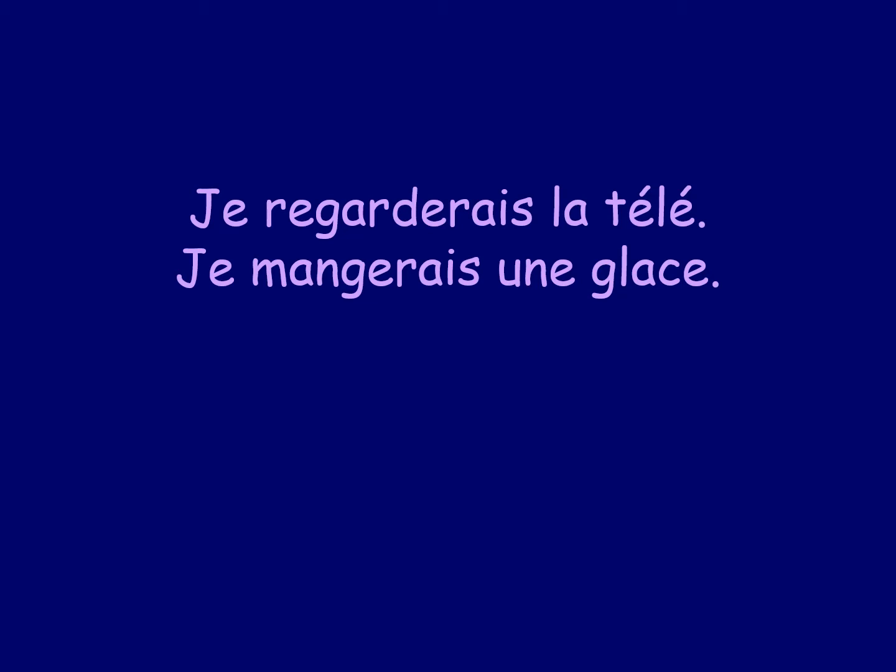So again, we can have a stop for a minute and have a think about how I've formed those sentences. The verb, the second word, how is that being formed? Je regarderai la télé is I would watch telly. Je mangerai une glace, I would eat an ice cream. So what we hopefully have spotted here is that it's very similar to the future tense we've looked at already. We're taking the full verb regarder and the full verb manger, and we're adding on AIS to the end. So before, the future tense, we added on AI. This time we're adding on AIS.